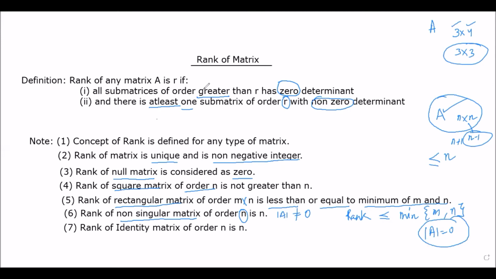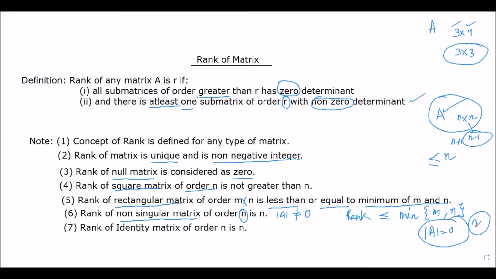Because see again, with this definition, if we have any square matrix of order N, then we will start checking with a submatrix of order N, and that will be this matrix itself. There will be only one submatrix of order N in this matrix A, and that will be this matrix itself. And what is its determinant? Its determinant is coming as 0, because we are saying that it is singular in nature. We cannot check for any other submatrix of order N in this matrix A, because we have only one possibility, this matrix A itself, and its determinant is 0. So this condition is not fulfilled here.